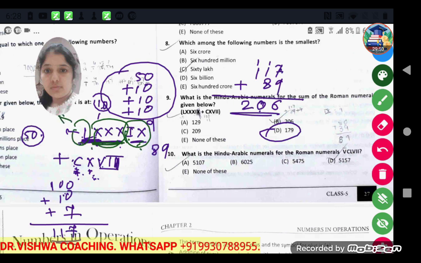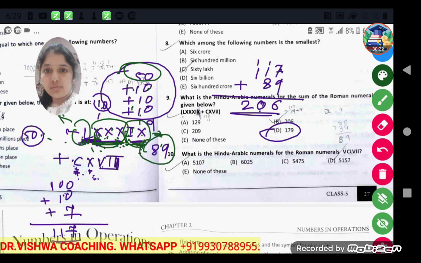L means 50, which is the bigger number, and the smaller numbers are written at the right side of the L, so we have to add them. X, X, X, we can repeat X, so 3 times X means 3 times 10, which becomes 30. Now 30 is written at the right side of the L, so we add 50 and 30, which becomes 80. Now this X represents 10 minus 1, which is 9. So this number becomes 89.